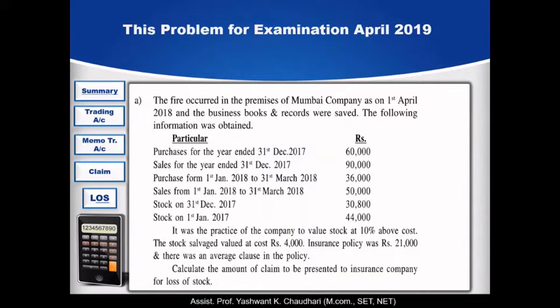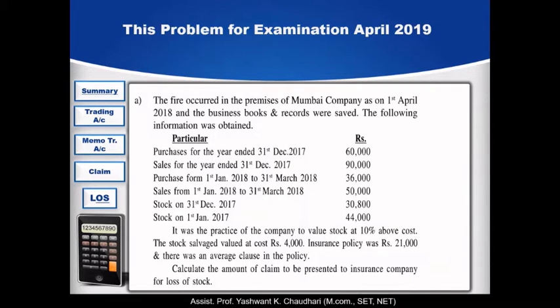In this question, a fire occurred in the business premises of a Mumbai company on 1st April 2018. However, the books and records were saved and the following information was obtained. They have given us the purchases for the year ended 31st December 2017, rupees 60,000, and sales for the year ended 31st December 2017, rupees 90,000.